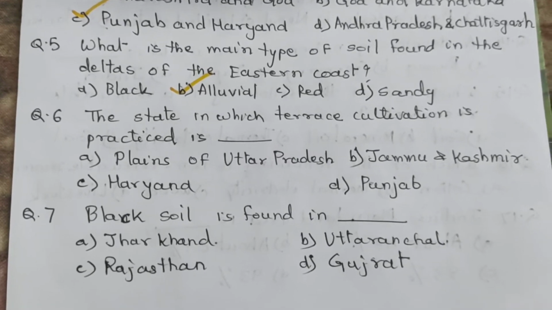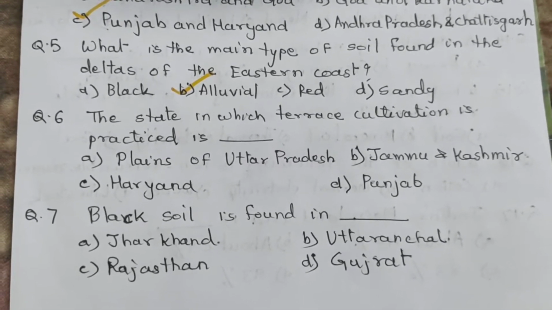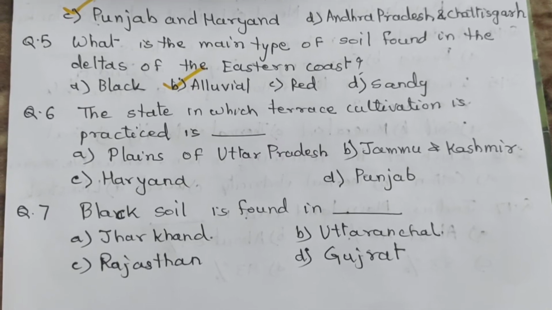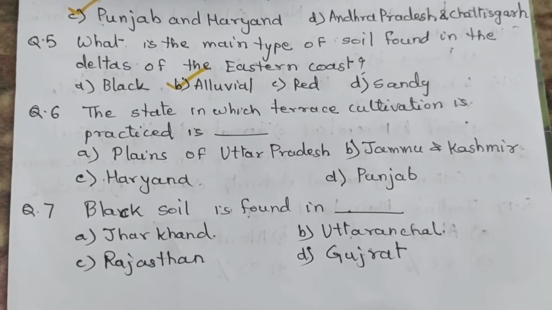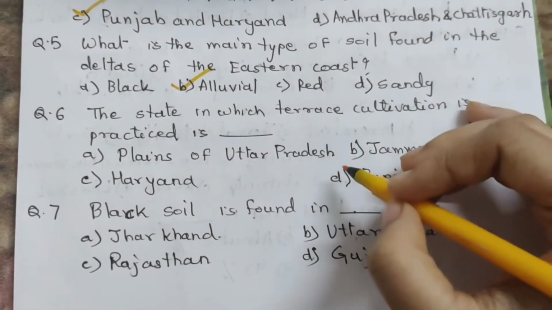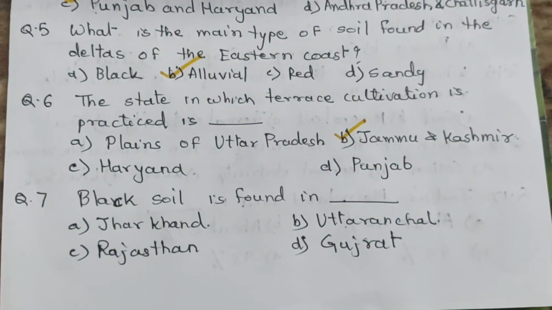Question number 6. The state in which terrace cultivation is practiced is dash. A. Plains of Uttar Pradesh. B. Jammu and Kashmir. C. Haryana. And D. Punjab. And the answer is B. Jammu and Kashmir.